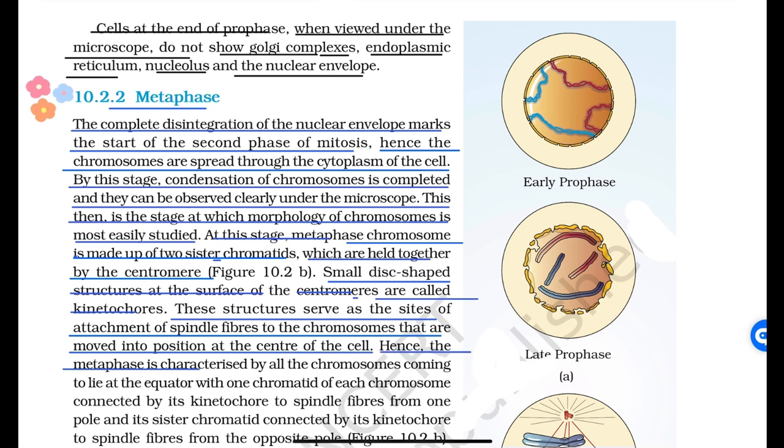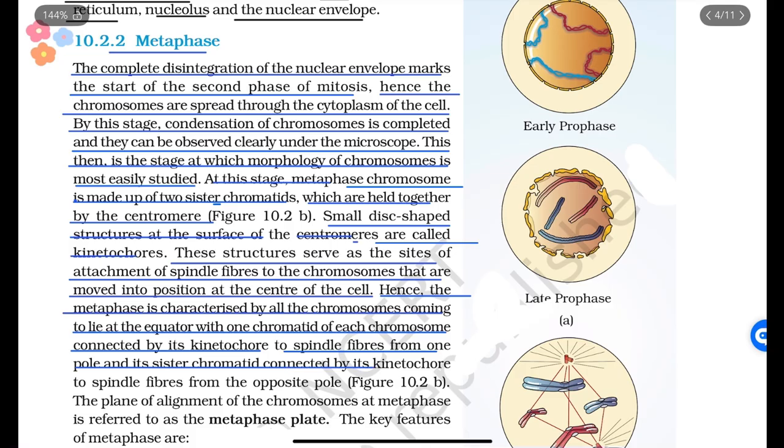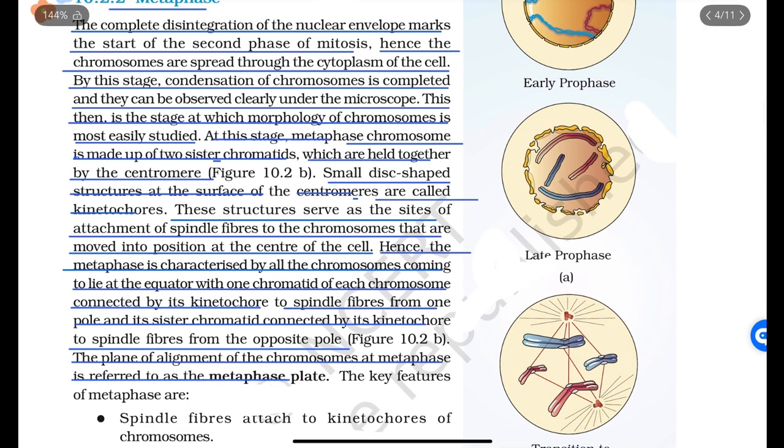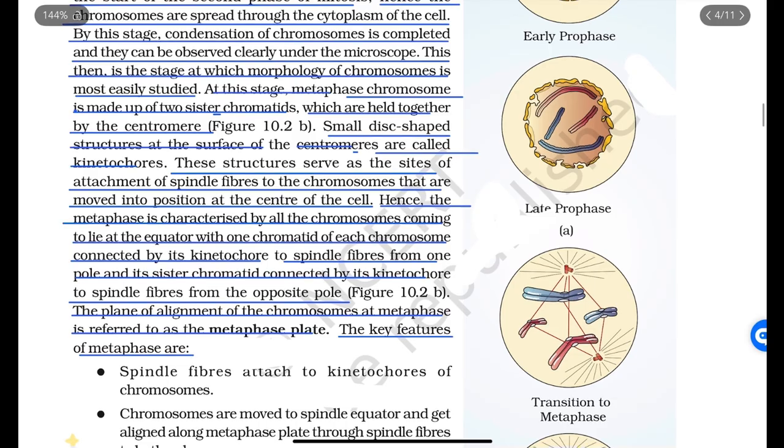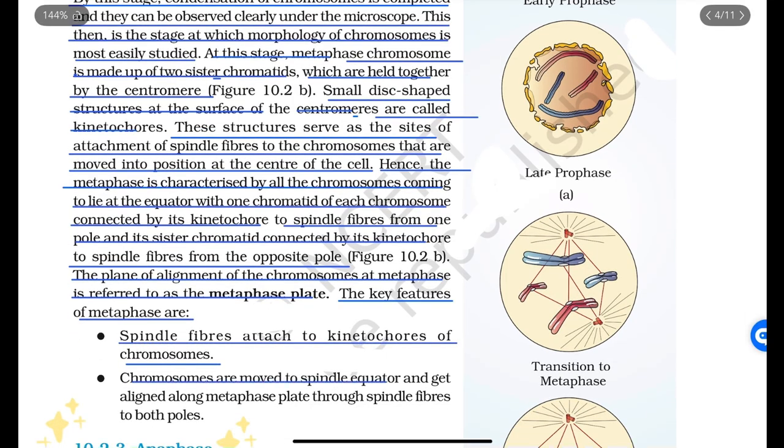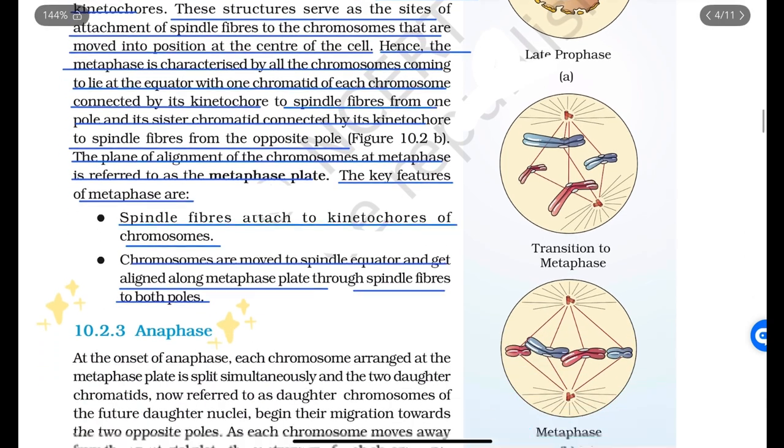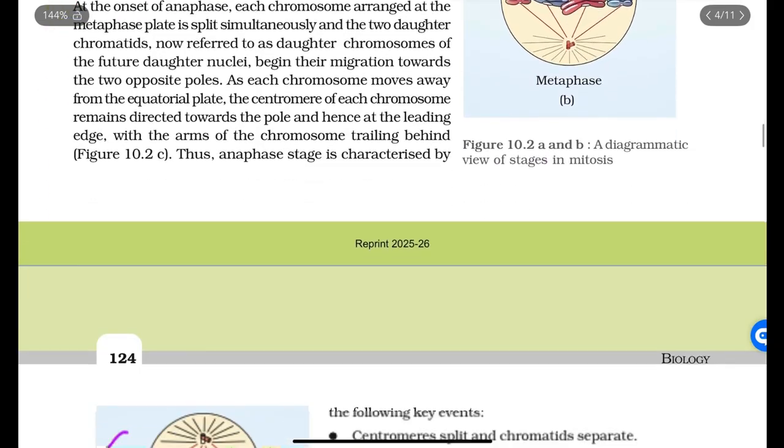Hence, metaphase is characterized by all chromosomes coming to lie at the equator, with 1 chromatid of each chromosome connected by its kinetochore to spindle fibers from one pole and its sister chromatid connected by its kinetochore to spindle fibers from the opposite pole. The plane of alignment of the chromosomes at metaphase is referred to as the metaphase plate. The key features of metaphase are: first, spindle fibers attached to the kinetochores of the chromosomes. Second, chromosomes are moved to the spindle equator and get aligned along the metaphase plate through spindle fibers to both poles. Next is anaphase.